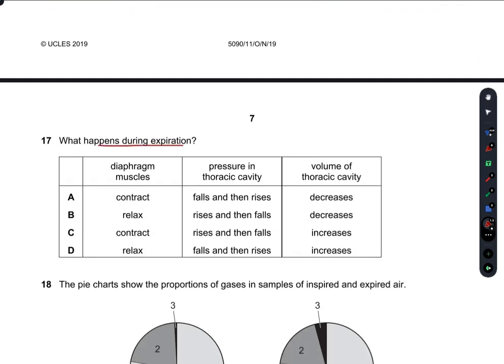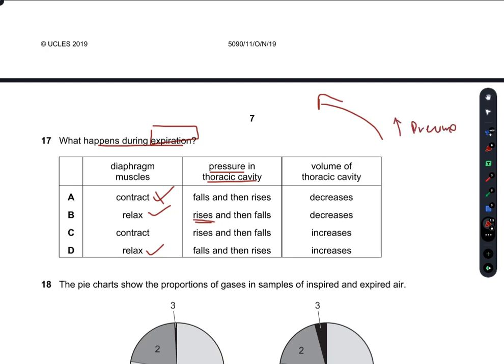What happens during expiration? Diaphragm muscles always relax during expiration. Remember this. The pressure in the thoracic cavity during expiration rises first. The pressure rises and the air is expelled out.